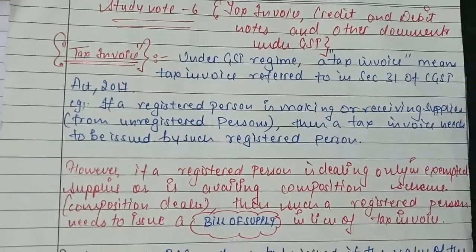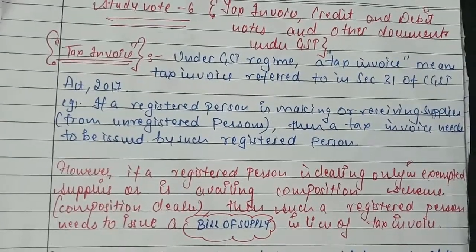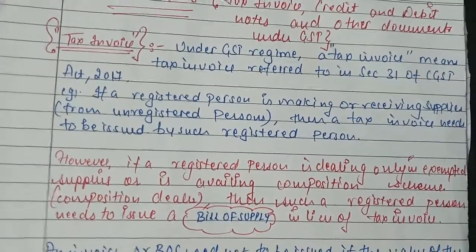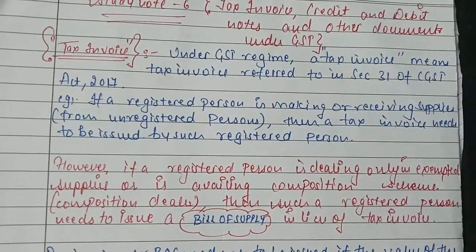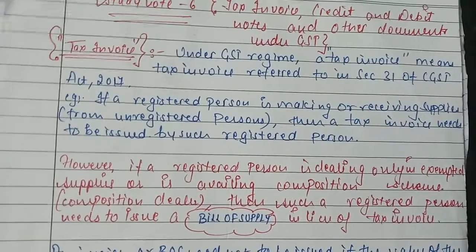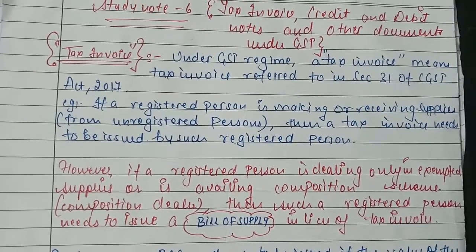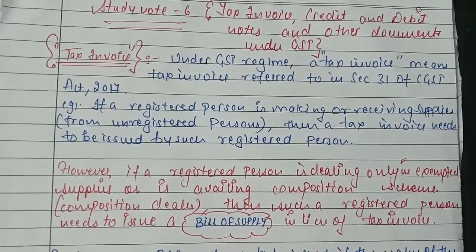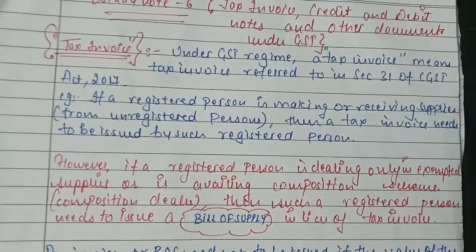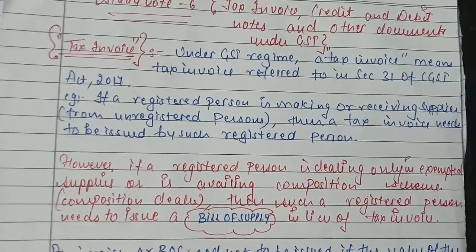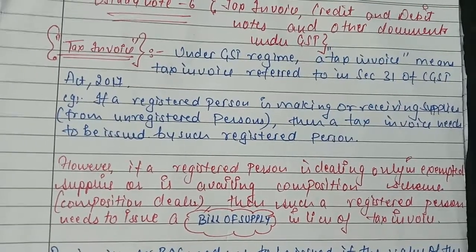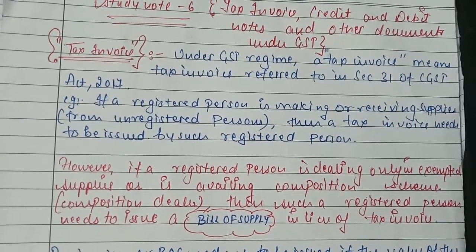What is a tax invoice? Under GST regime, a tax invoice means a tax invoice referred to in section 31 of the CGST Act 2017. We can say that if a registered person is making supplies to or receiving supplies from unregistered persons, then a tax invoice needs to be issued by such registered person.